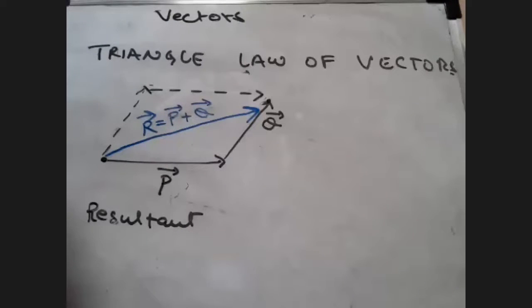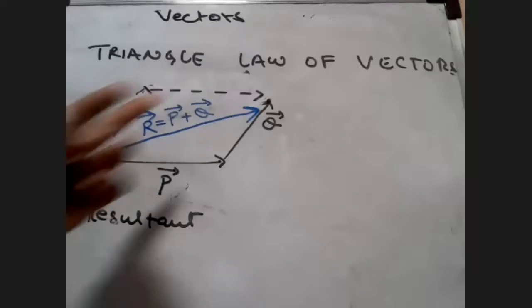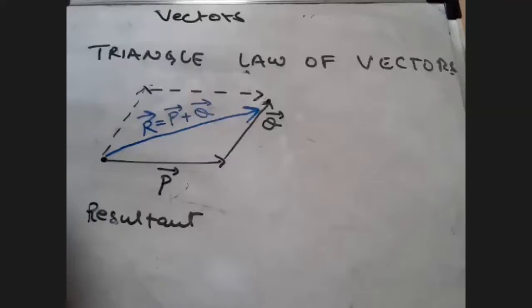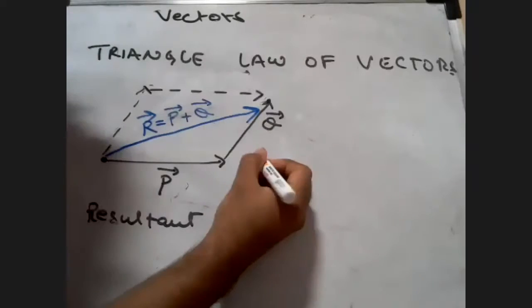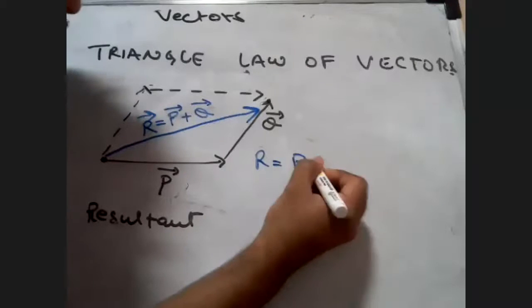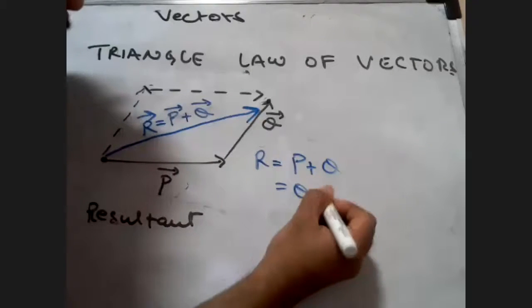And then what I'm saying, the resultant of the two vectors is basically starting from the tail of the first vector and ends at the head of the second vector. Is that clear, students? Any doubts so far? Okay, so listen. Can I say that the resultant P plus Q here, which I have got, is equal to Q plus P?